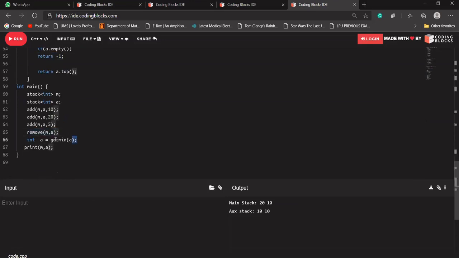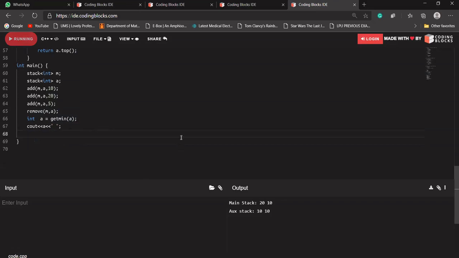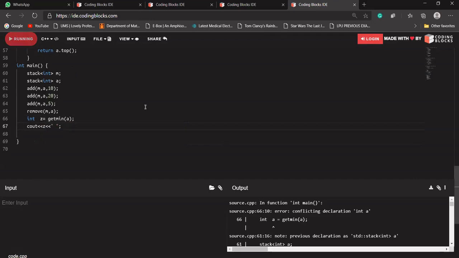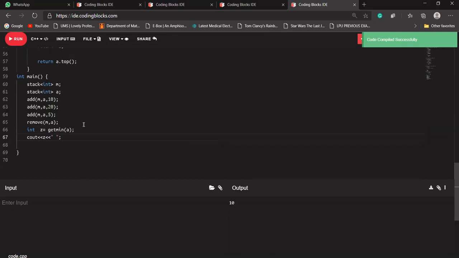Again, let's say I'm printing my minimum value. So a is get minimum, and a is conflicting with the declaration of a. So I'll be using z here, because we are using z as the name of the auxiliary stack. So the 10 is our minimum value.